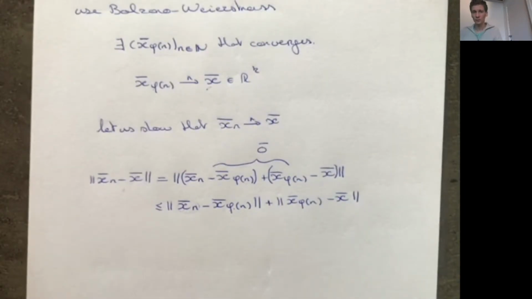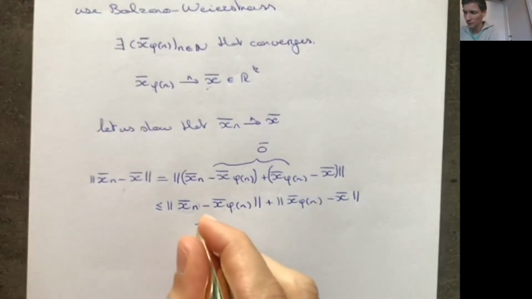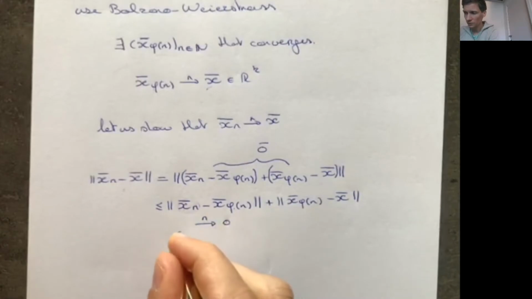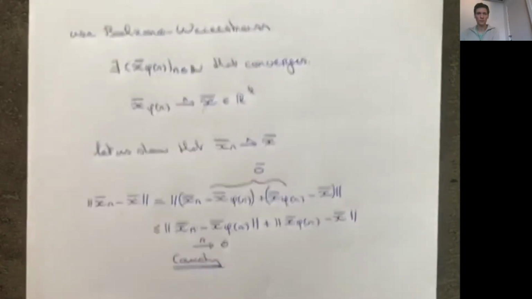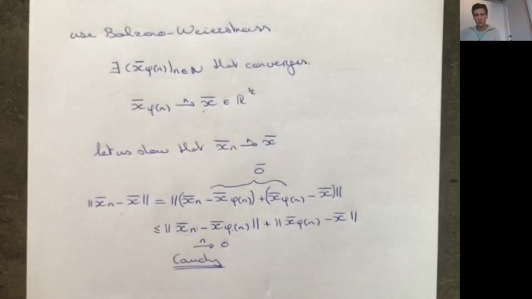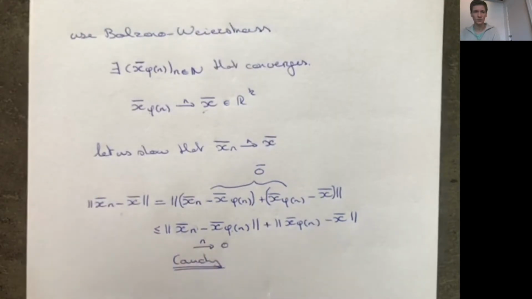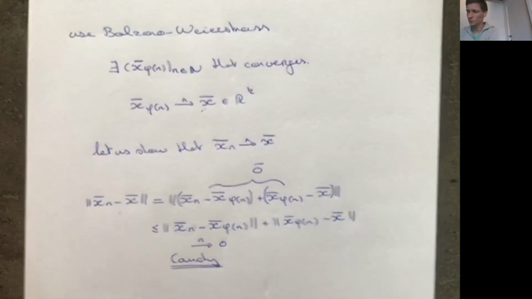We're going further along the subsequence, so we're also going further along the original sequence. So this goes to 0 because we have a Cauchy sequence. Remember, any two terms far enough into the sequence come closer and closer together. They converge to 0. So by the definition of Cauchy sequence, this difference will go to 0.